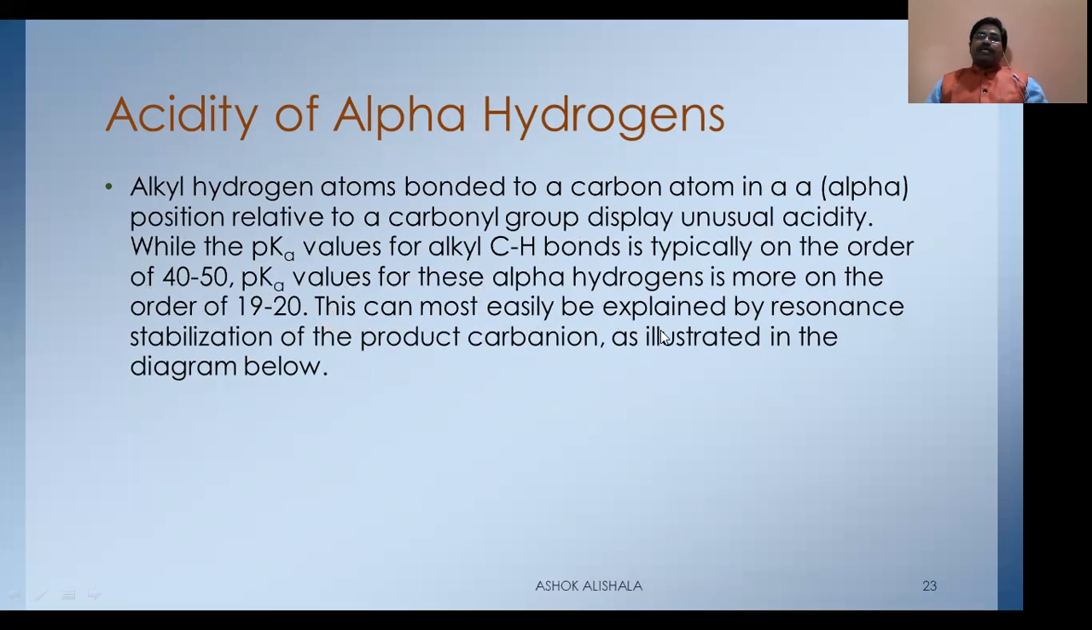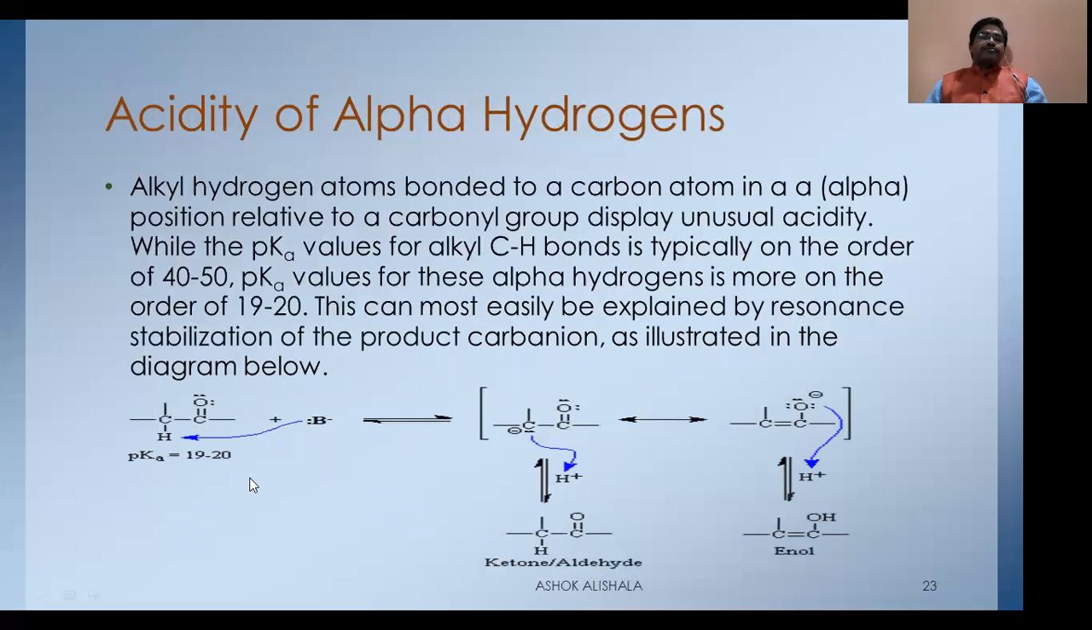This can most easily be explained by resonance stabilization of the carbanion product, as illustrated in the diagram. See this one. The normal carbon hydrogen pK value is 40 to 50, whereas the alpha hydrogen adjacent to the carbonyl is 19 to 20. This indicates that it is more acidic than the normal alkyl carbon hydrogen bond. So whenever there is a base, it abstracts the alpha hydrogen because the pK value is between 19 and 20 and it is more acidic. That's why it is abstracted by the base, and therefore a carbanion is formed.